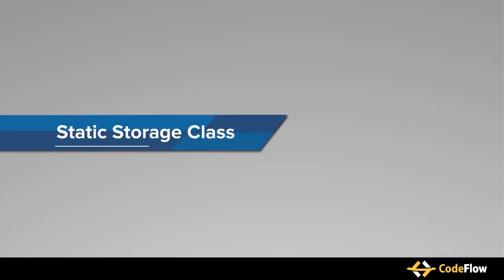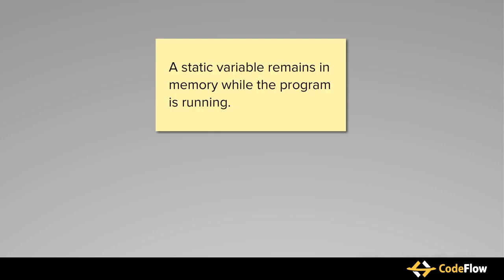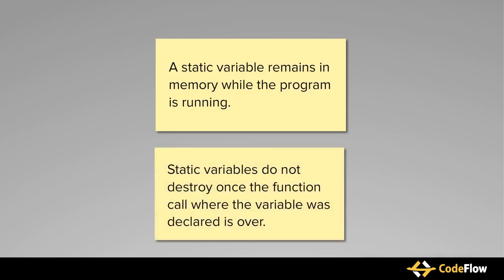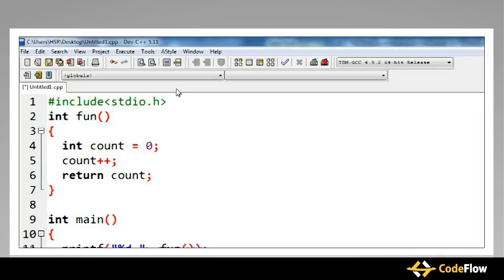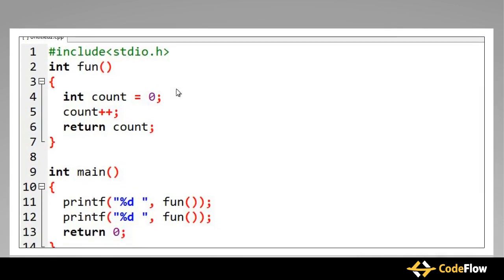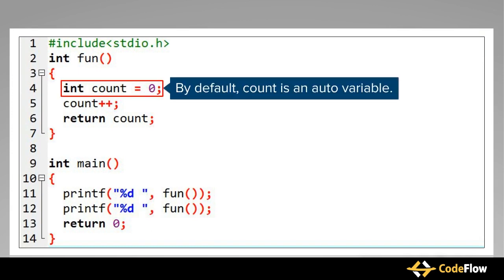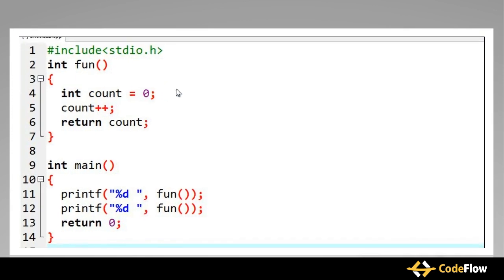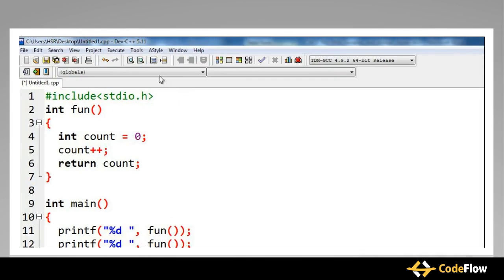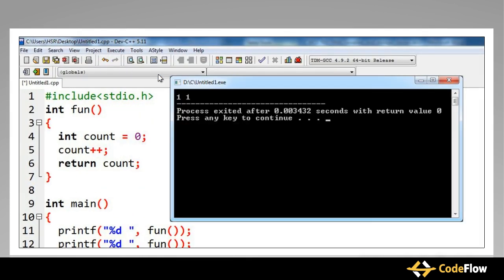Now, let's move on to the static storage class. A static variable remains in the memory while the program is running. Unlike auto variable, it is not destroyed once the function call where the variable was declared is over. Here is an example to understand this better. In this program, by default, count is an auto variable. When we execute the program, we get the values 1, 1 as output.